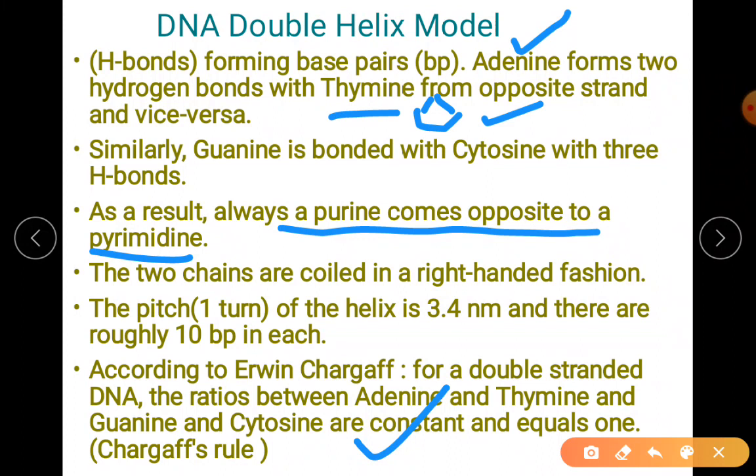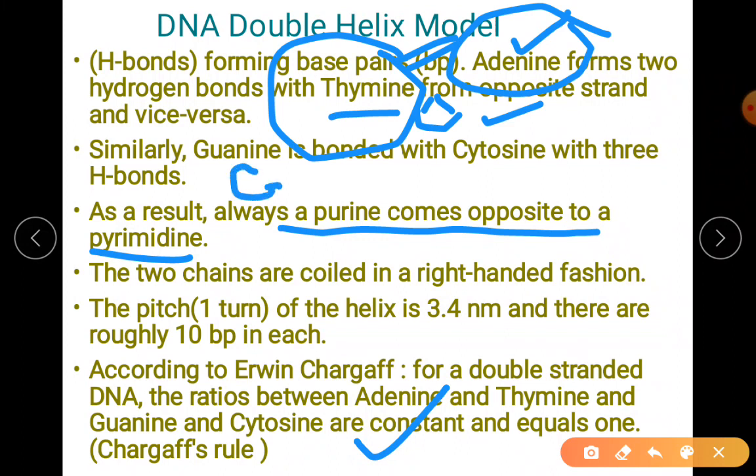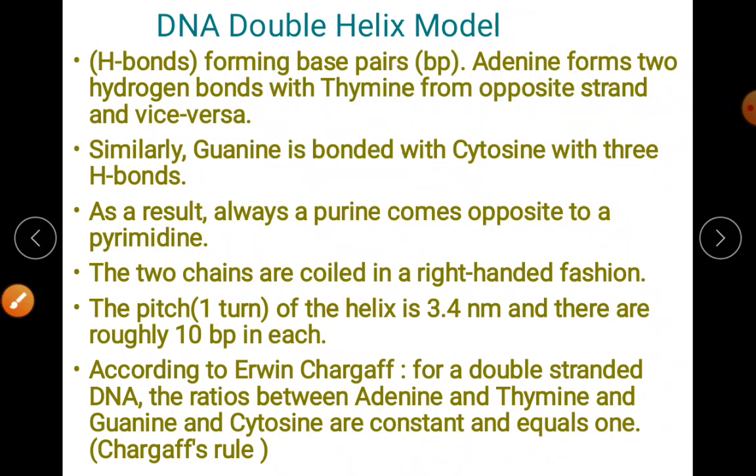So remember, pyrimidine and purine bonding takes place. Here it is two hydrogen bonds, whereas guanine and cytosine, this is again purine and pyrimidine, bonding is with 3 hydrogen bonds. So you understood, a purine always pairs with pyrimidine here.